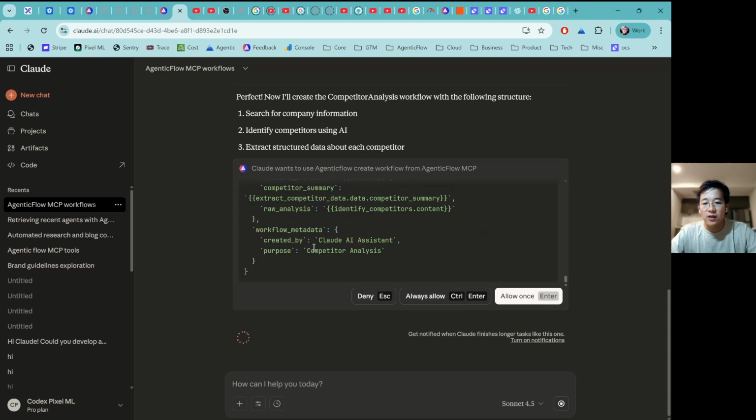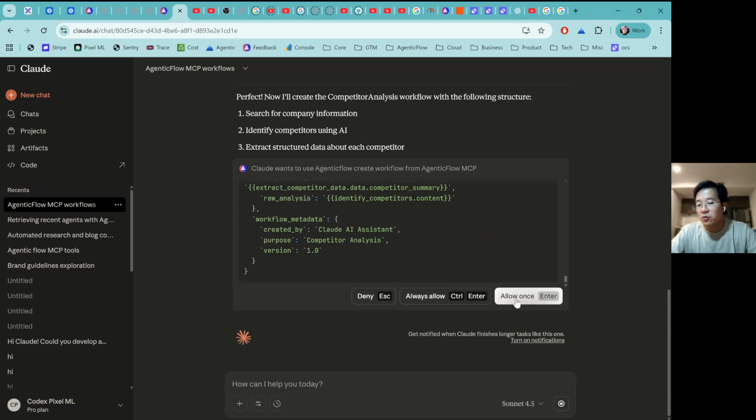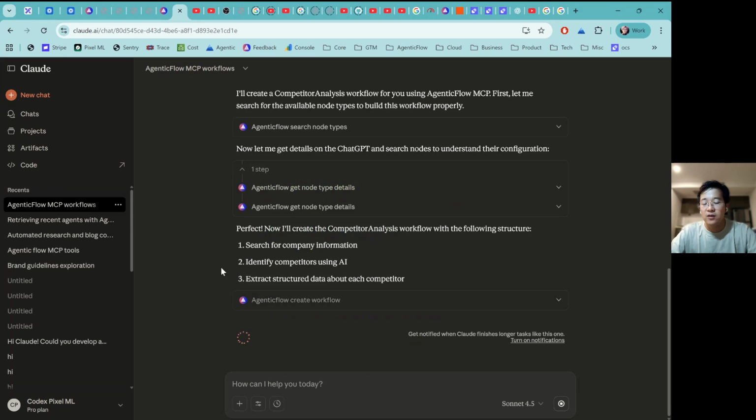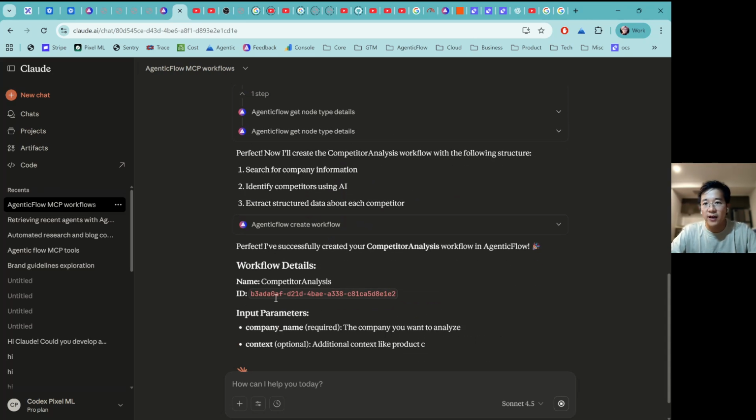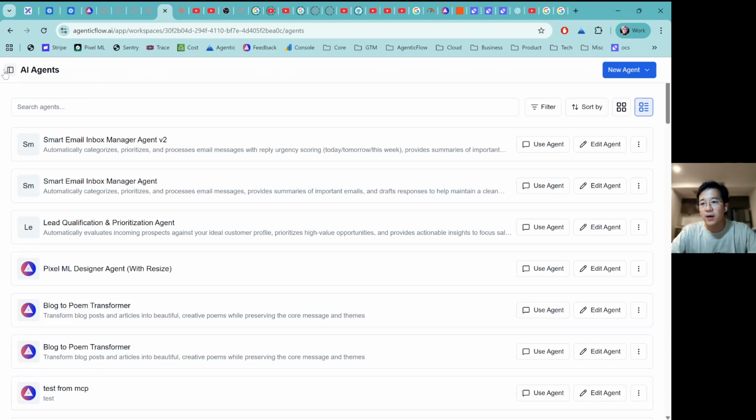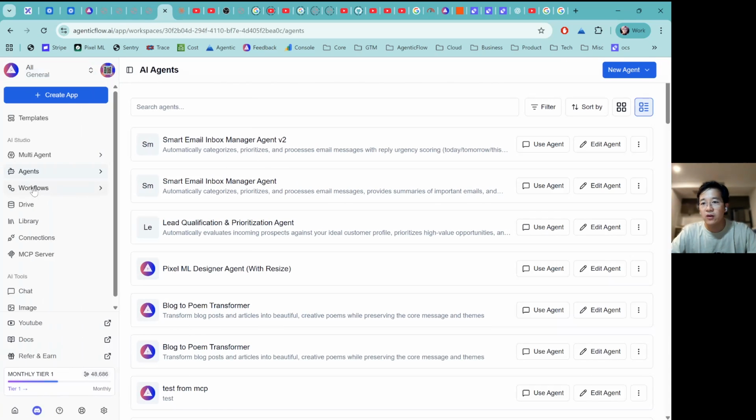Okay, it finished already, but it cannot run because I haven't approved it to create a workflow yet. So I need to click either Allow Once or Always Allow. So it's going to work on this for me. Okay, it already created the competitor analysis workflow, and this is the ID. So let me come back into my agent. I'm going to my workflow.